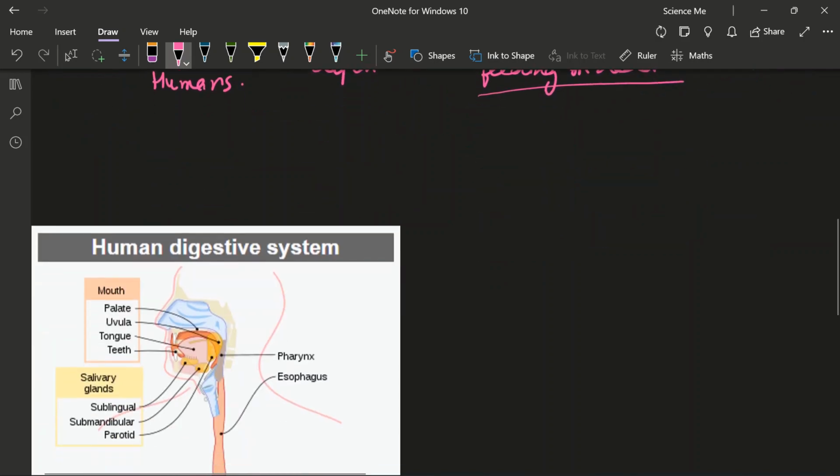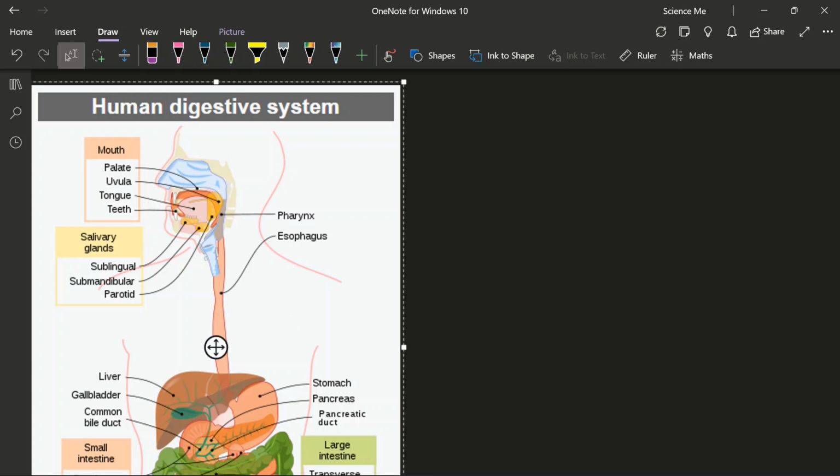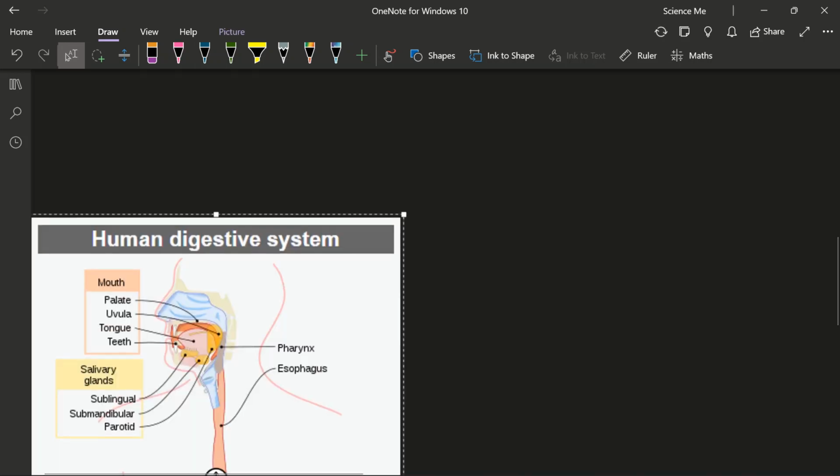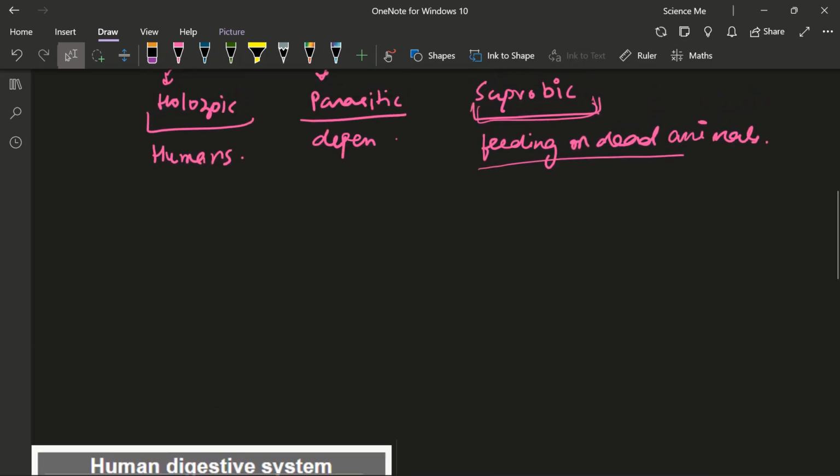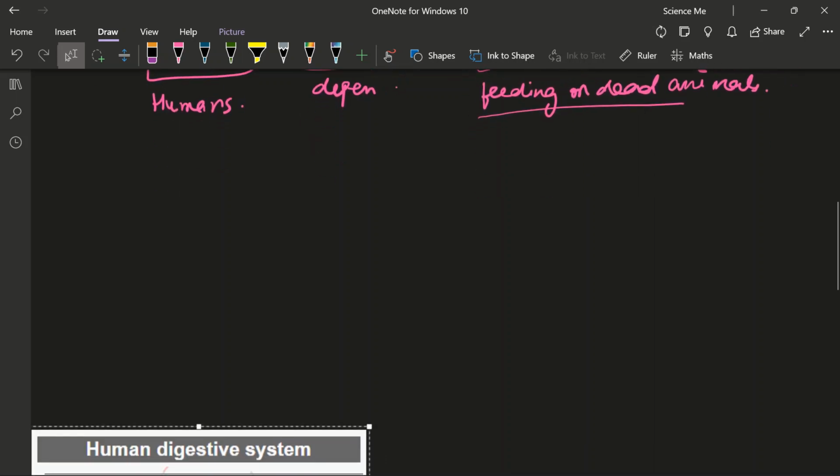Alright, let's move this digestive system diagram a little downwards. And now, what is important is food. If you open your NCERT, which is the only important thing that you have to do for any type of exam you are appearing for, whether it's NEET, which is the National Eligibility Entrance Test, which is for your medical entrance test.